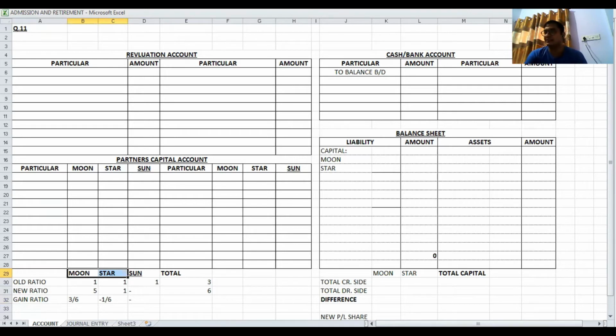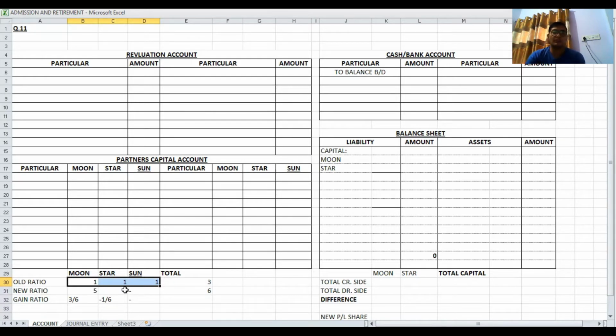Moon, Star, and Sun are partners of a firm. Sun retires on 31st March 17. Moon and Star will distribute future profit in the ratio of 5 is to 1. Here, the new ratio for Moon and Star is given, 5 is to 1, but the old ratio is not given. Therefore, we assume that the old ratio is equal, 1 is to 1 is to 1. Whenever the old ratio is not given, as per the Partnership Act 1932, the old ratio is equal. So between these three partners, it is 1 is to 1 is to 1.